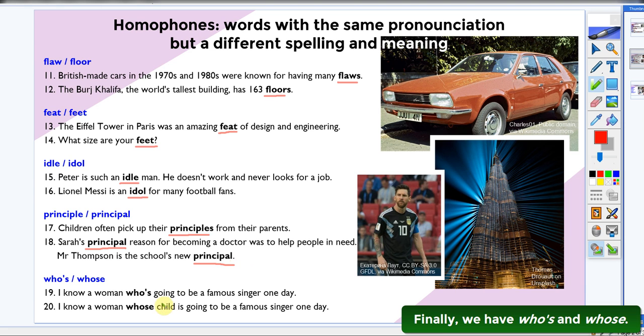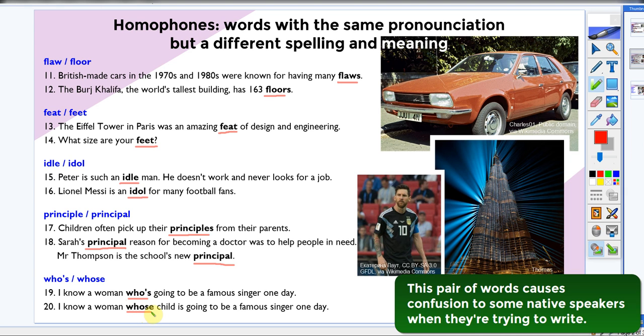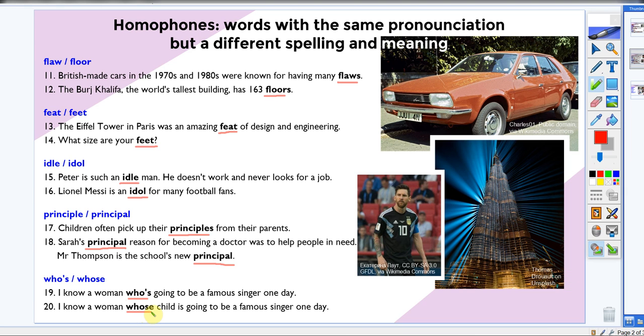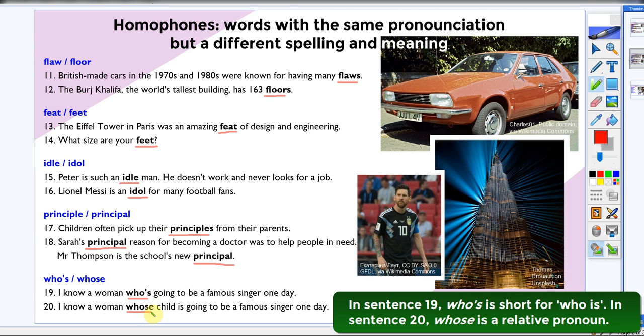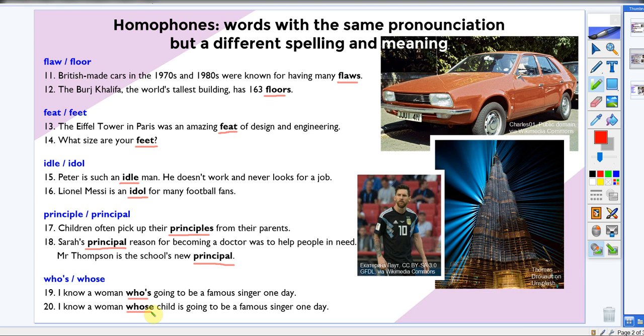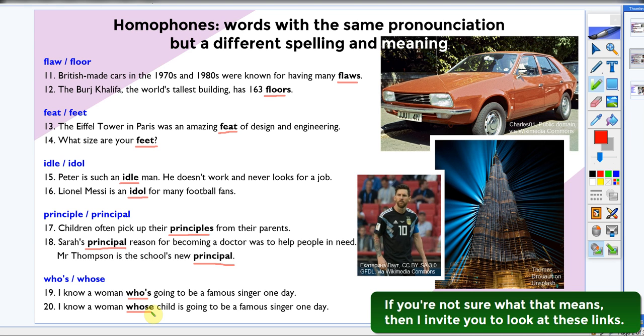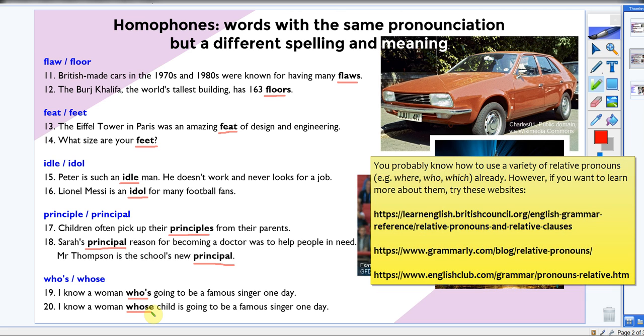Finally, we have who's and whose. This pair of words causes confusion to some native speakers when they're trying to write. In sentence 19, who's is short for who is. In sentence 20, whose is a relative pronoun. If you're not sure what that means, then I invite you to look at these links.